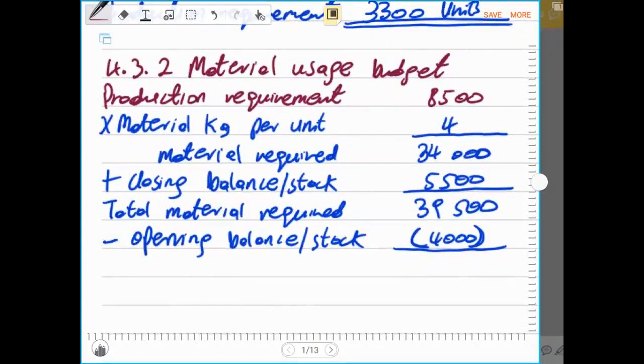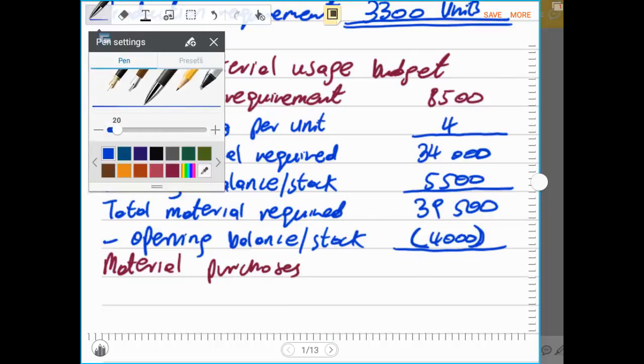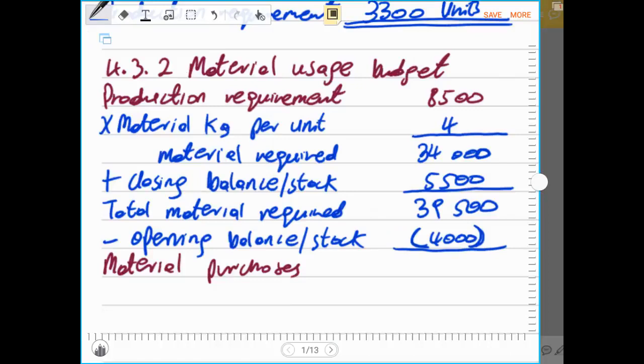account. So now that means our material purchase budget, which is the material that we need to purchase, will be the total material purchases, which is the material that we will purchase in the current period after we have excluded the material that was purchased last accounting period.